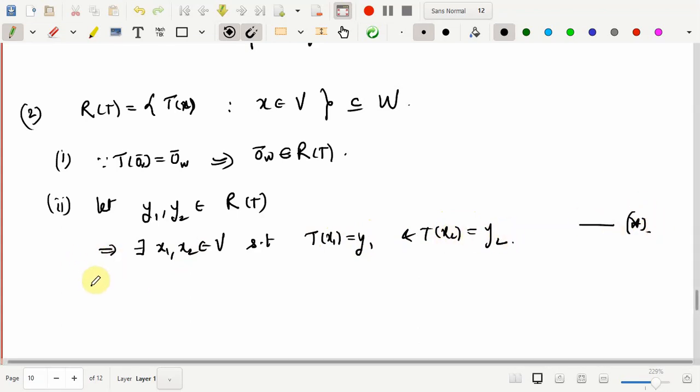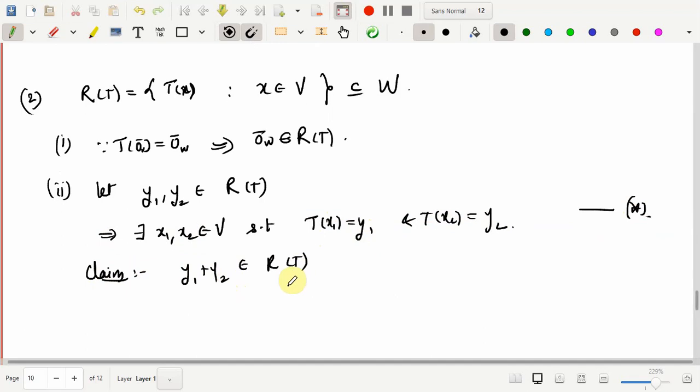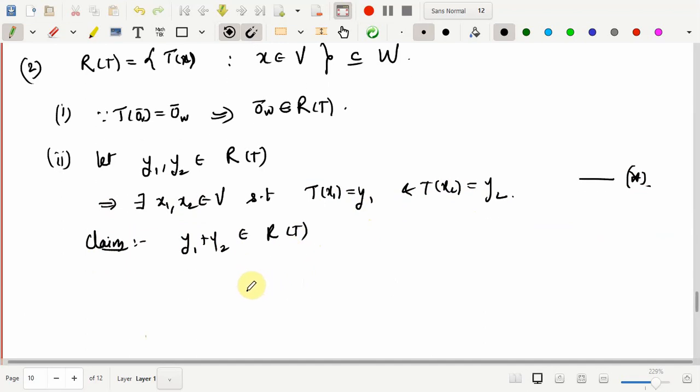What you need to show is that y1 plus y2 belongs to R of T. Basically, this means that you should be able to find a point in V which maps to y1 plus y2, and that should be clear from this star. x1 and x2 are points in V. Now what do you expect from here?